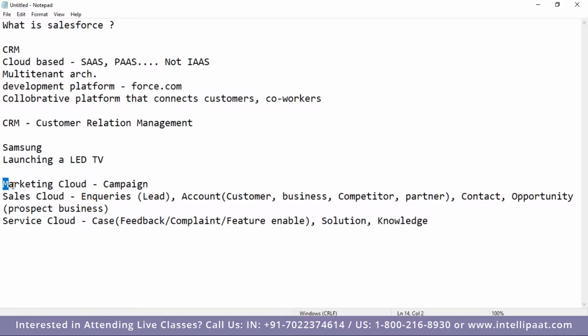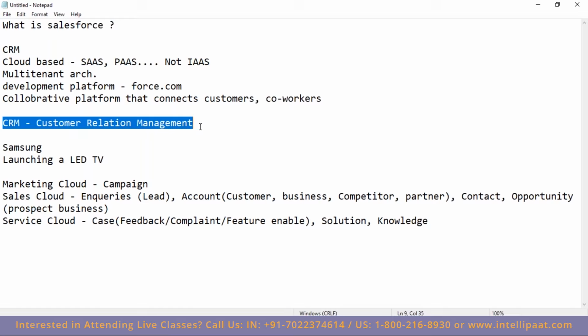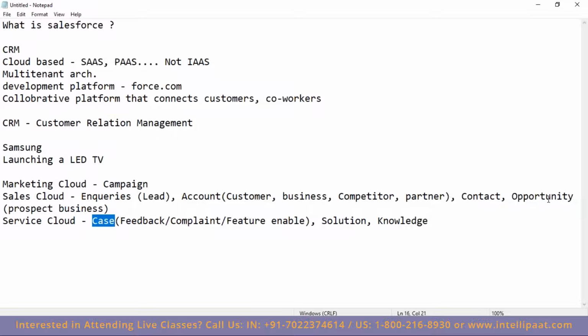So this complete cycle, Marketing Cloud, Sales Cloud, and Service Cloud, is known as a CRM, customer relationship management. Any query on what a CRM is and what the different terminologies are that we use in Salesforce? Like we are using case here, opportunity, account, leads. For the Sales Cloud, it is mainly related to the lead, and accounts are mainly related to the contacts and the opportunities. Is it that? Yes, mainly lead, account, contact, opportunities.